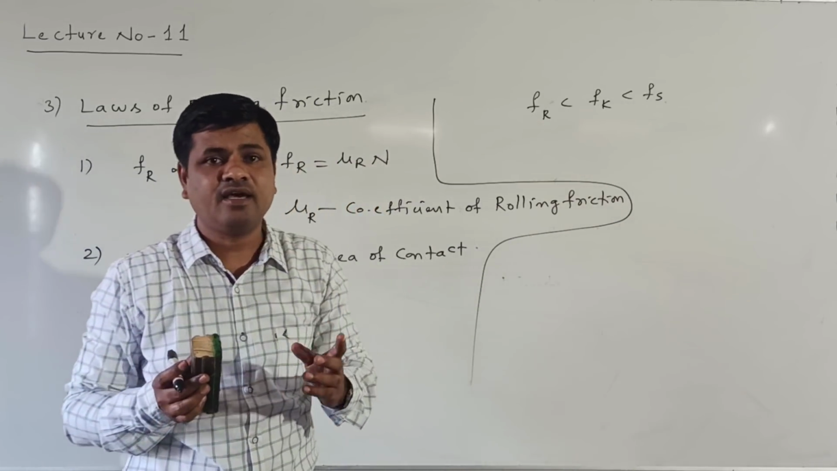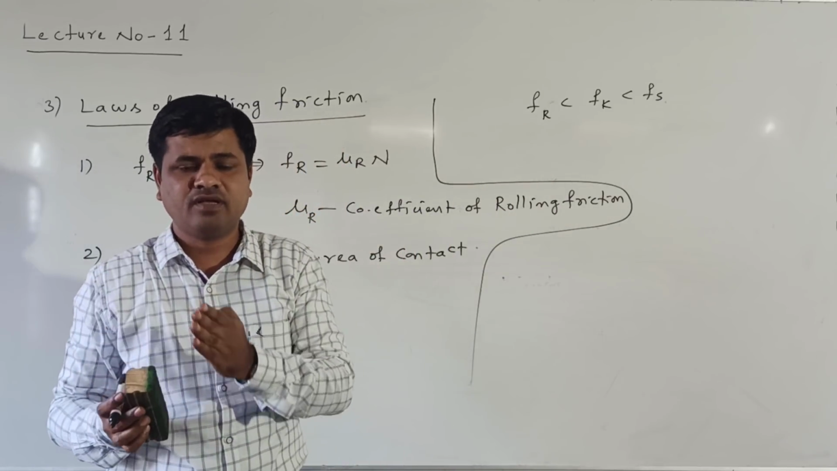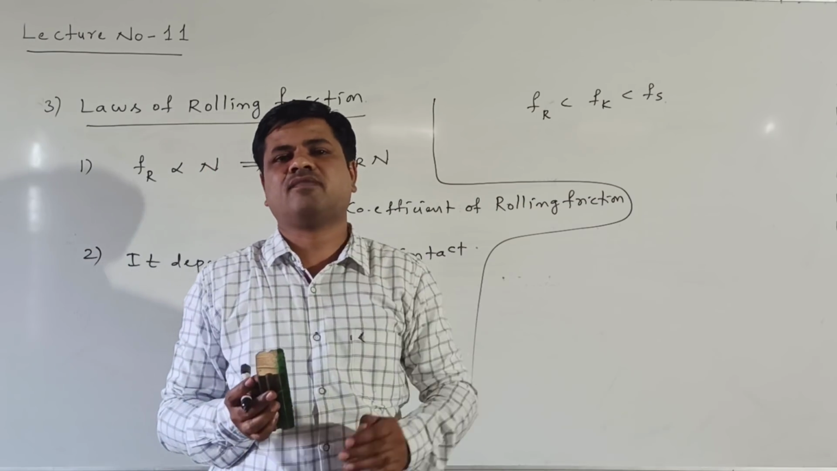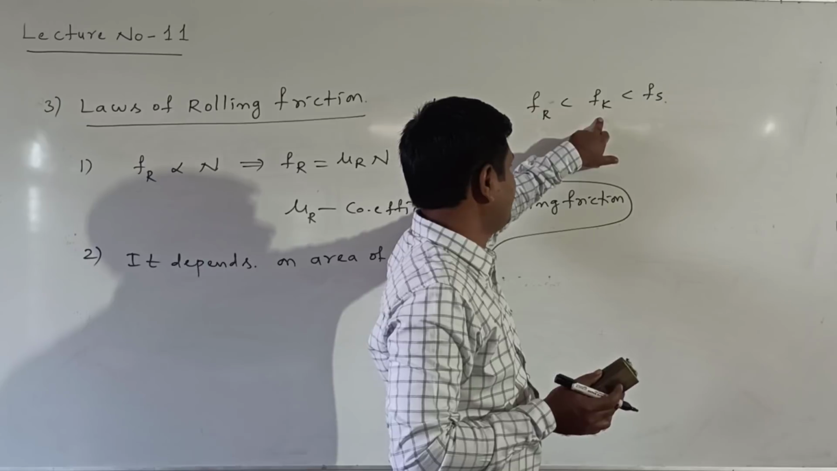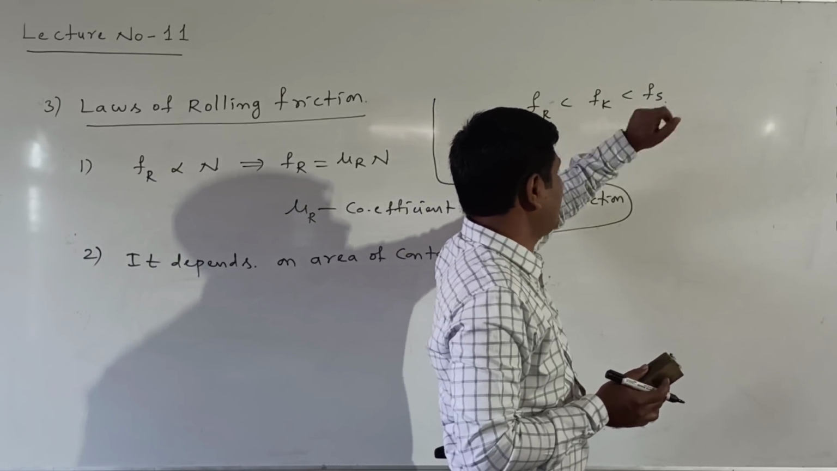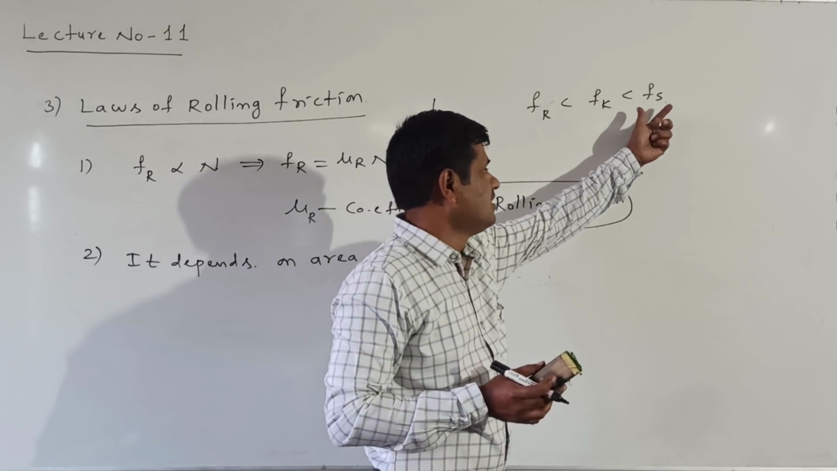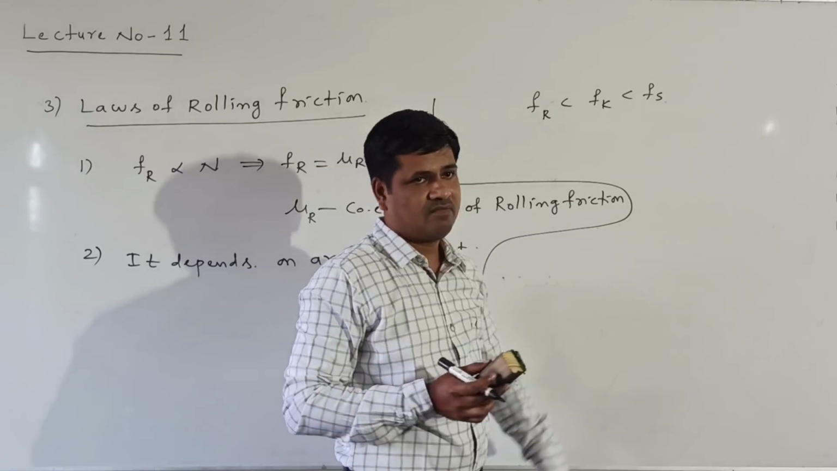Another way to say this is that the interlocking of the molecules is also very small when one body rolls on the surface of another body. That's the reason the rolling friction is smaller than the kinetic friction, and kinetic friction is smaller than the static friction. So static friction is larger than kinetic friction and rolling friction.